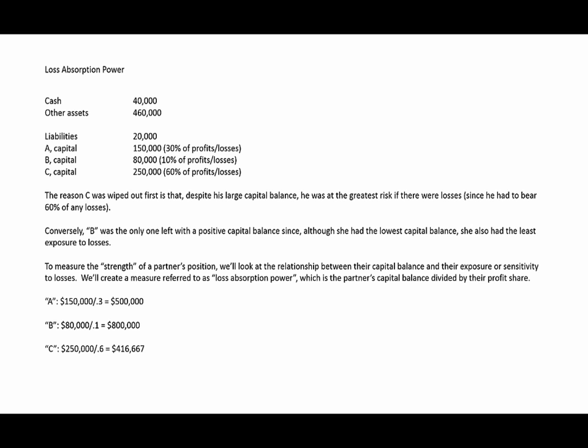Now, again, looking at the example we just ran through, we saw that initially we assumed a $460,000 loss on those non-cash assets. And looking at these loss absorption powers, we see that fits in. That $460,000 loss wiped out C. He couldn't absorb a $460,000 loss. On the other hand, both A and B have loss absorption powers above $460,000, so they were able to absorb that loss. A was almost wiped out, while B was still in pretty strong shape.